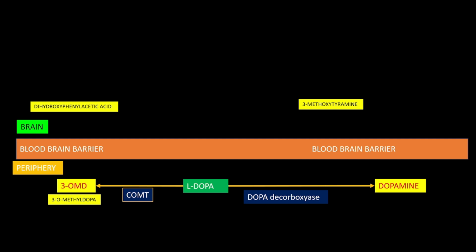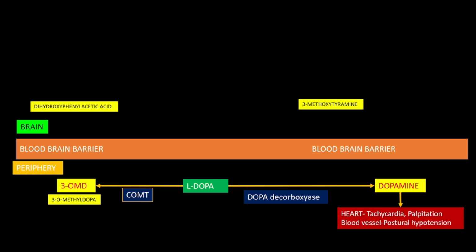Now whatever dopamine is there in the peripheral region will interact with the heart, that is, it will interact with the beta 1 receptor located on the heart, thereby causing tachycardia and palpitation. The same dopamine will interact with the beta 2 receptor present on blood vessels, thereby causing postural hypotension.